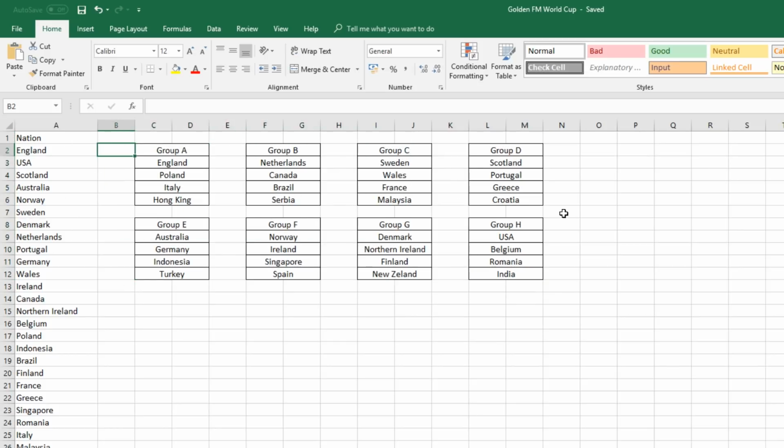So we've got England and Italy in the same group, which could be an interesting clash. We've got India with USA, Belgium and Romania. Hong Kong have just about slid into that list as well.